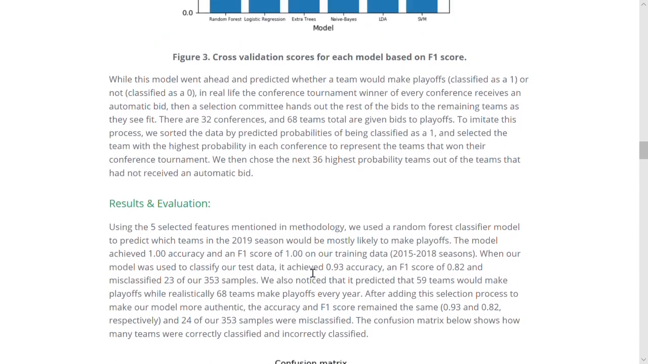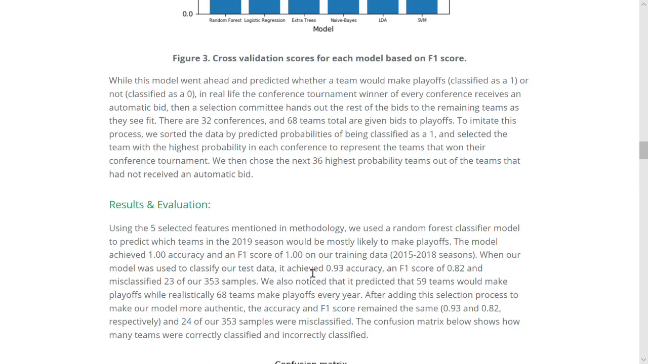What we found was that our random forest classifier model achieved perfect accuracy and F1 score on the training data that it learned from. When we ran it on the test data from 2019 without the adapted selection process just described, it achieved 93% accuracy and an F1 score of 0.82, but it also only predicted that 59 teams would make playoffs when really 68 teams go.